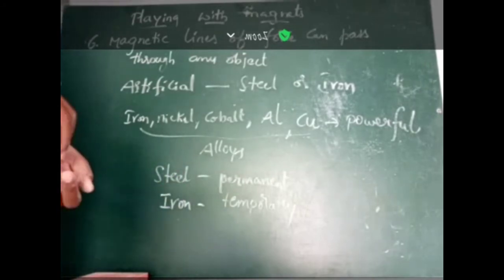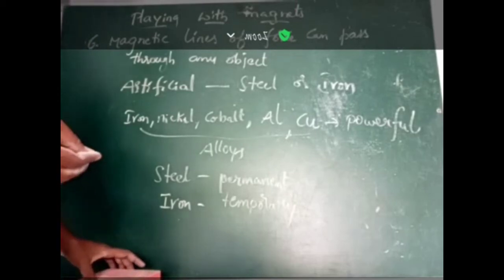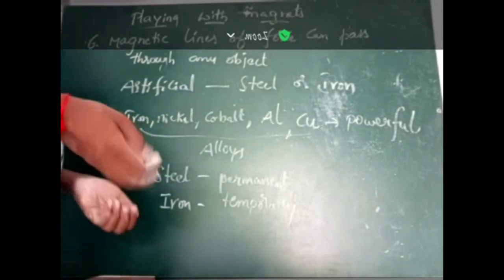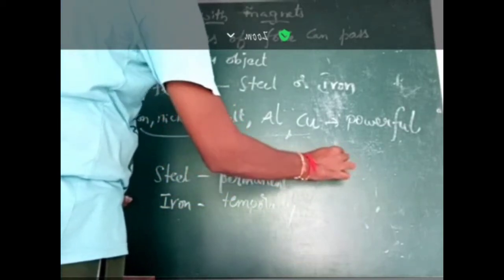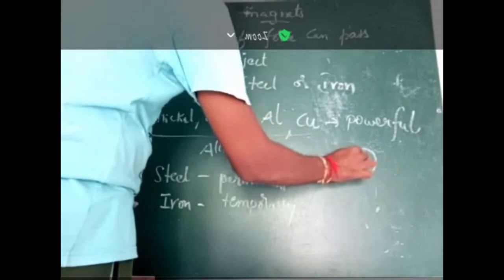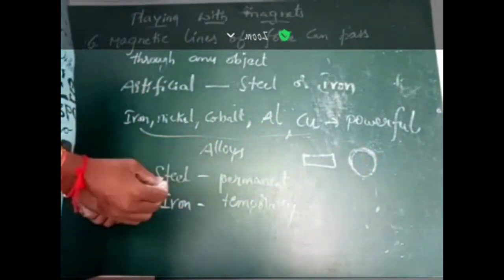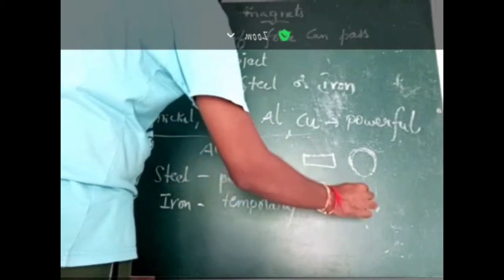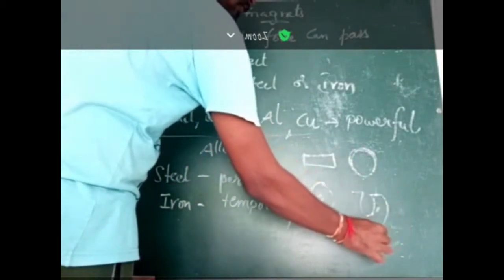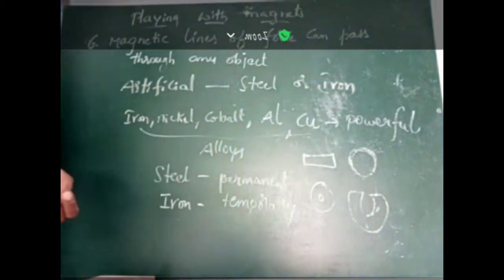Okay, children? I already said the shapes of a magnet. The most regularly used shapes are bar magnet, disc magnet, ring magnet, and horseshoe magnet. These are the mostly used magnets.